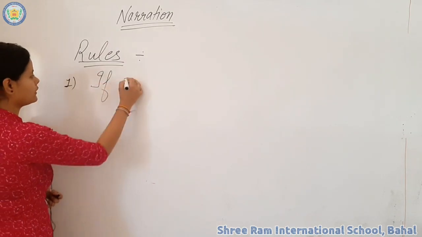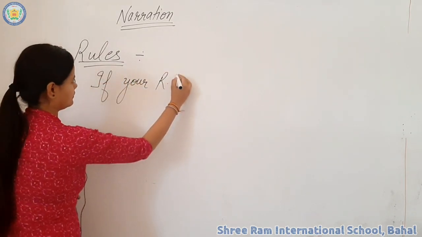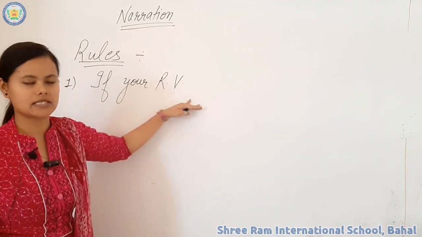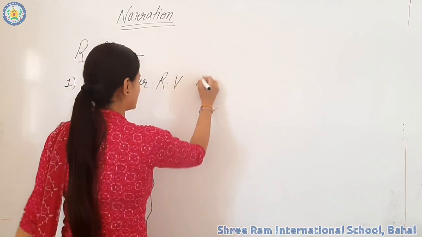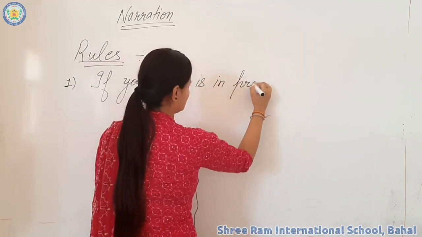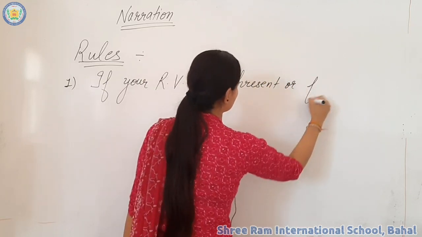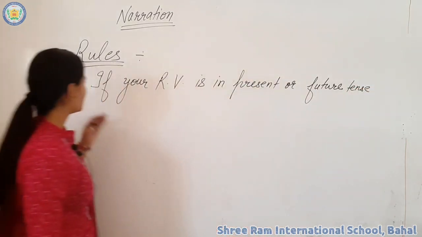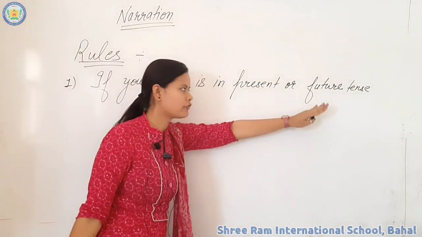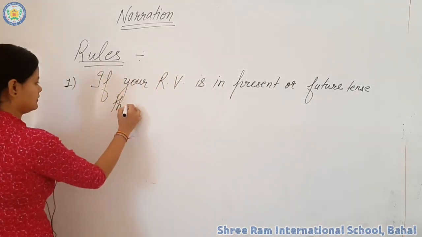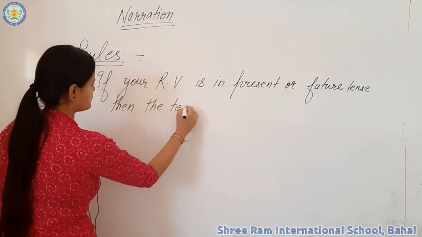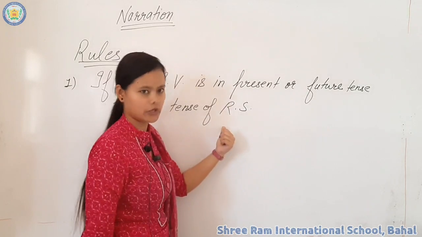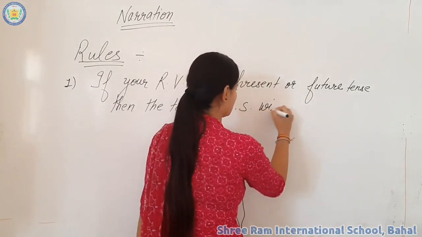If your reporting verb, RV here denoting reporting verb, is in present or future tense, I hope you all understand what the present tense and the future tense are, then the tense of reported speech, RS meaning reported speech, will not change.